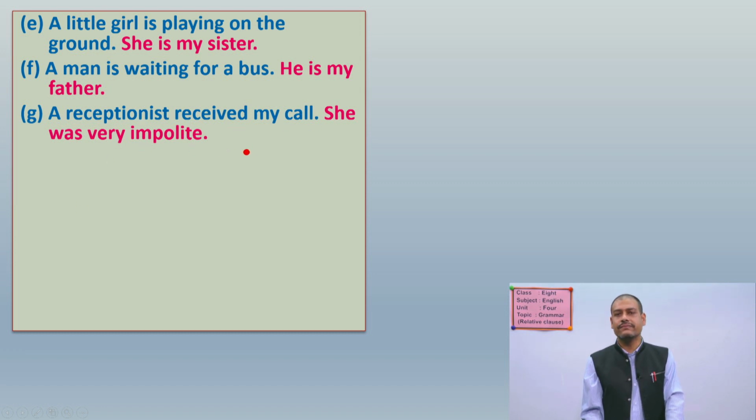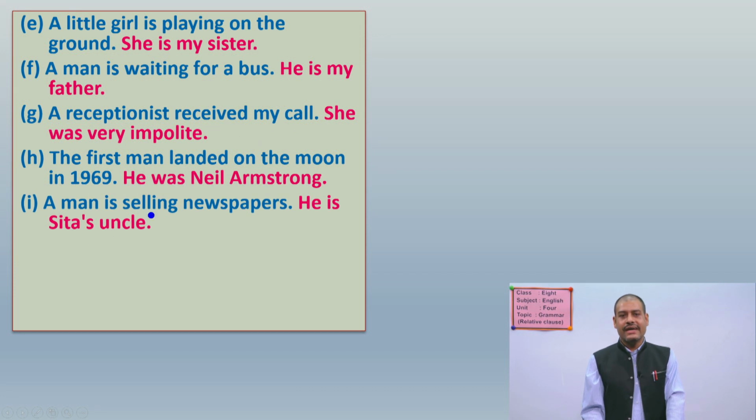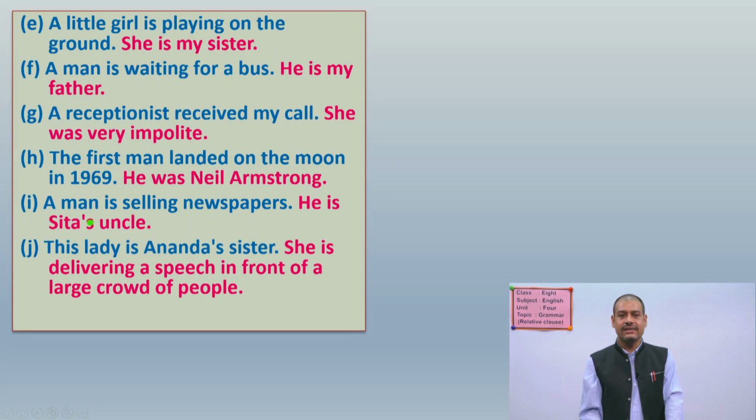She was very impolite. Again, the first man landed on the moon in 1969. He was Neil Armstrong. Again we have: a man is selling newspapers. He is Sita's uncle. Now the last sentence: this lady is Ananda's sister. She is delivering a speech in front of a large crowd of people.